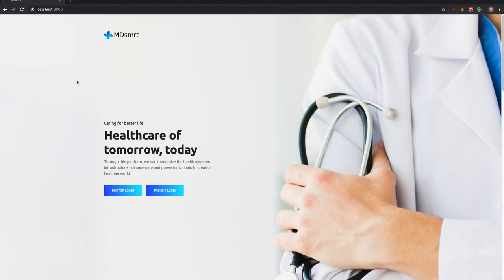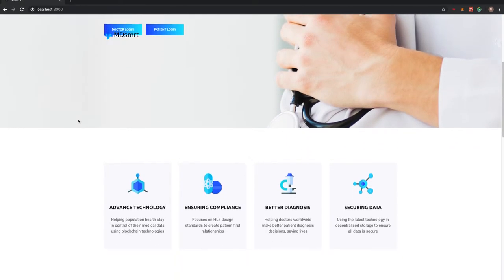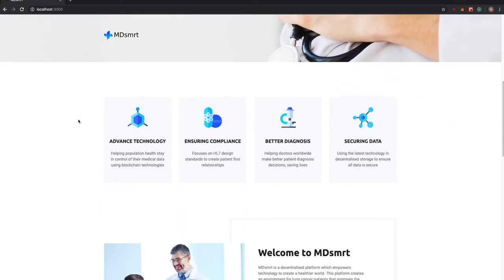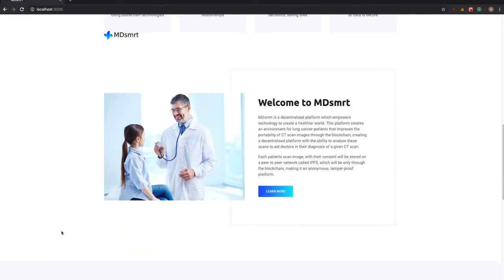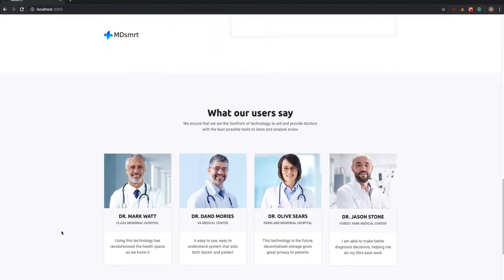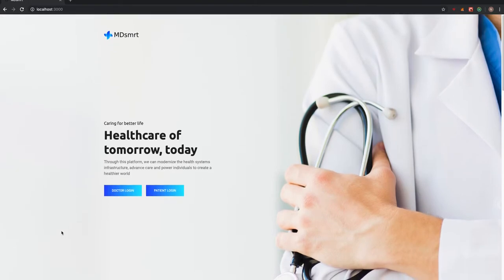This is the landing page of MDsmrt, with a login for a patient and a doctor, while also explaining the tech behind the platform. We also go through a mock UI that would be used in a real-world production for users. So as you can see here, we go through what different technologies we use. We then look at what MDsmrt is and how it works, and then we have a mock UI of users in the outside world. So as we move back up, we can log in as a doctor.